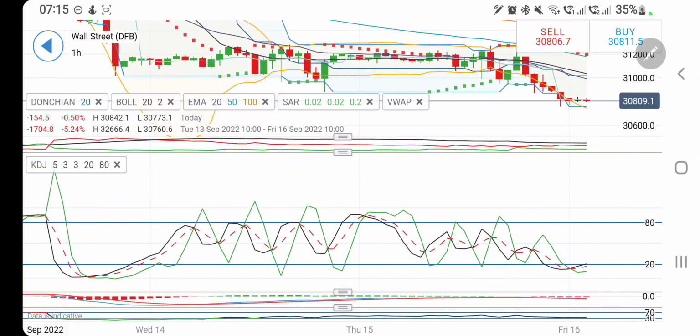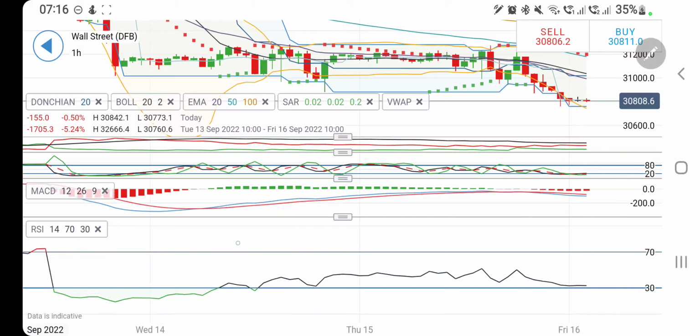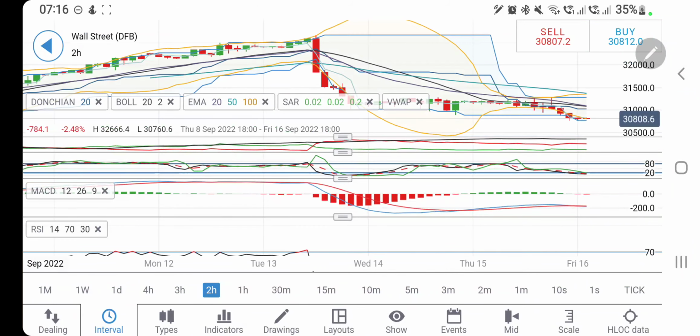Directional movement is bearish on the hourly charts. Stochastic is trading oversold. Probability of a bounce back exists. The MACD is trading with little divergence and it is still bearish. The RSI is trading near the bottom, indicating bearishness.